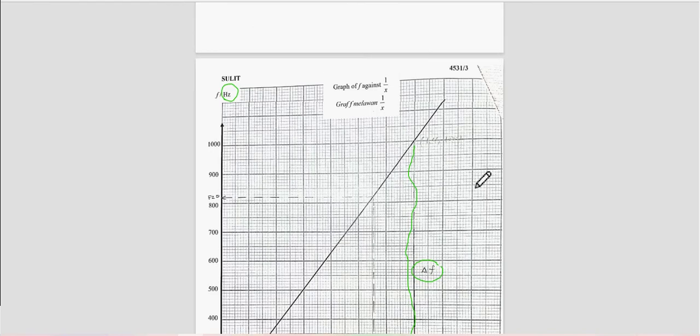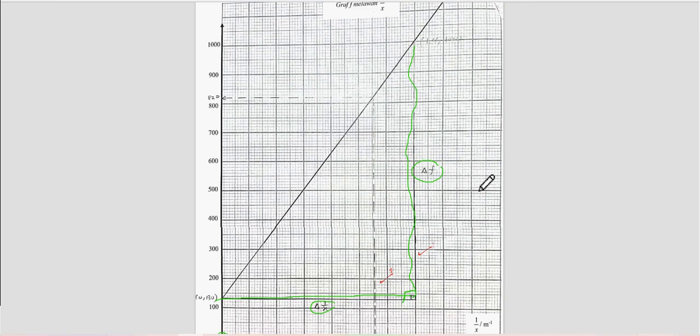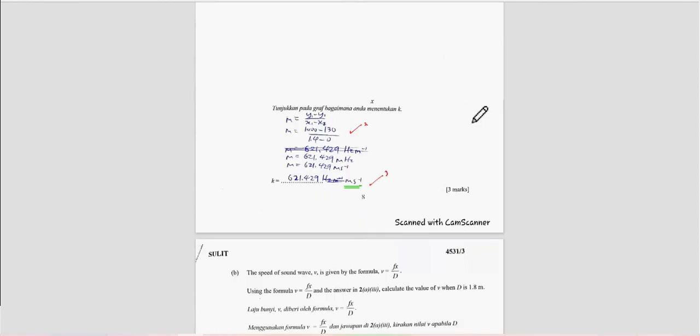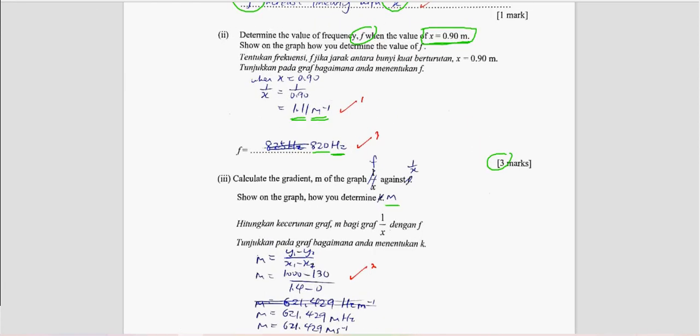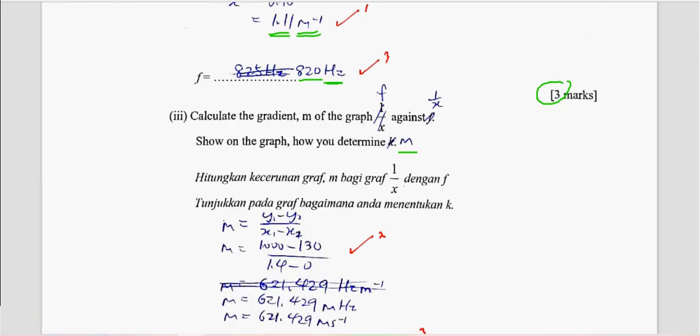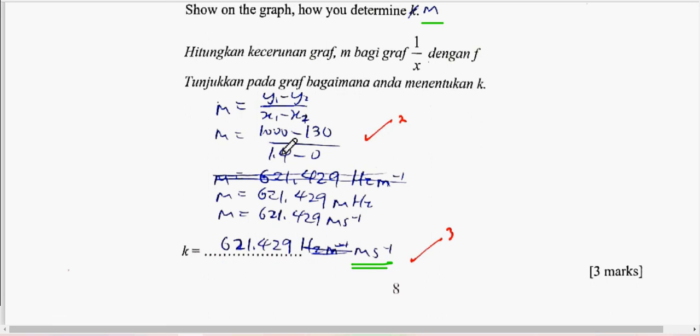So for the second mark, it's good to also write the coordinates. This one is for your guideline. So write the coordinates directly. Then you calculate your gradient. Gradient will be the change in the vertical axis divided by the change in the horizontal axis here. So hopefully you know how to determine this.